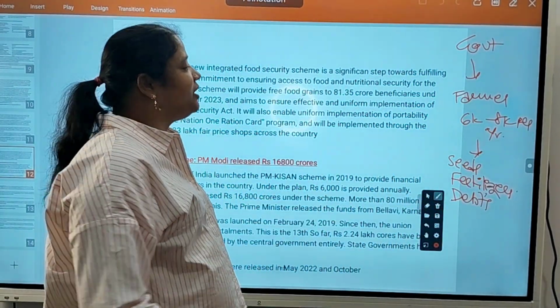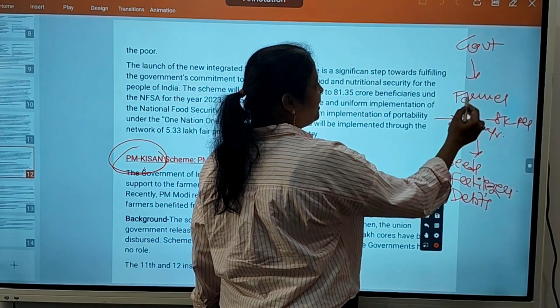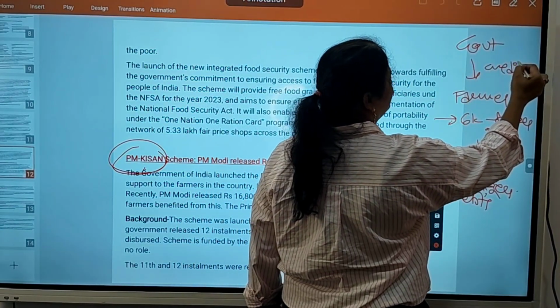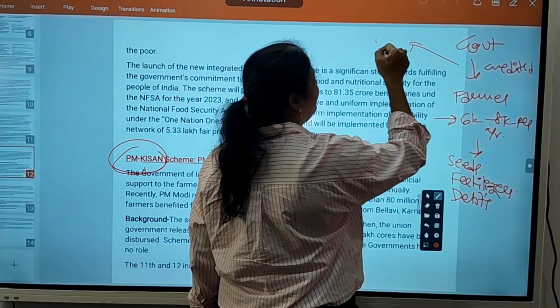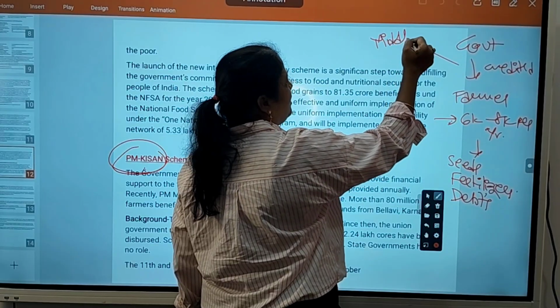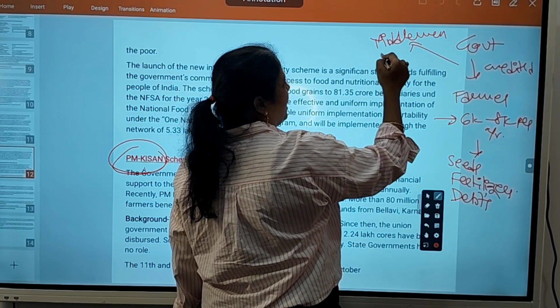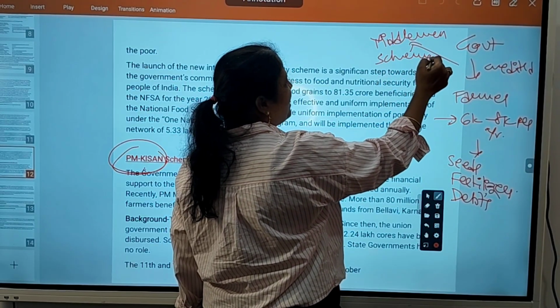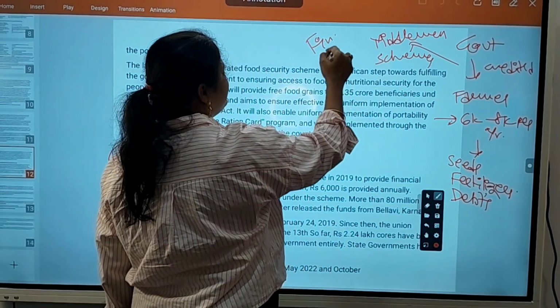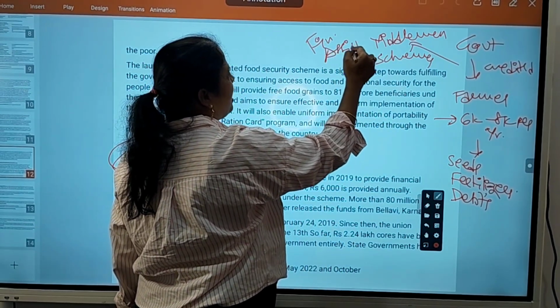Whatever fund the government gives is directly credited to the farmer's account. There are no brokers or middlemen in the scheme. So this is one type of financial assistance to the farmer.